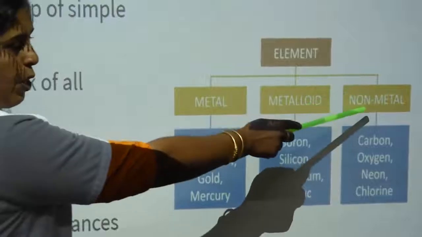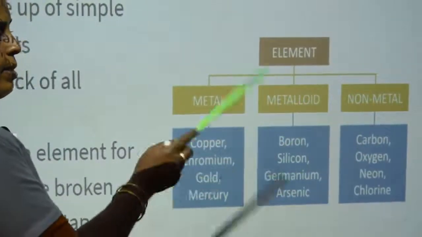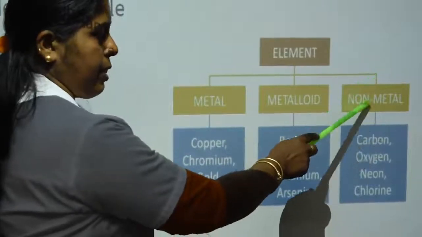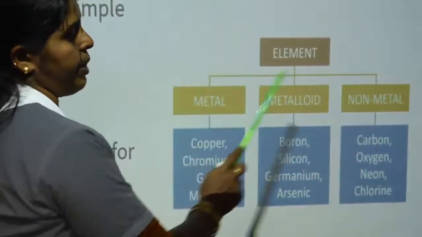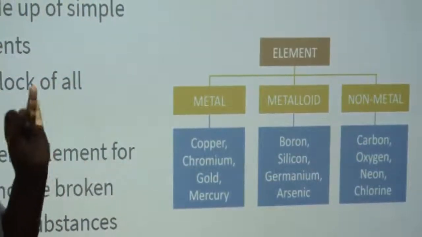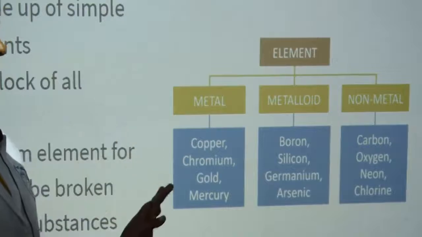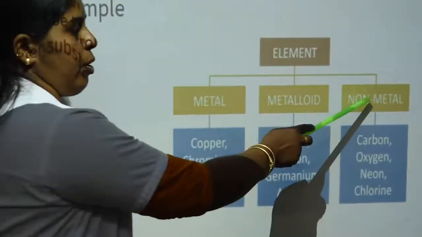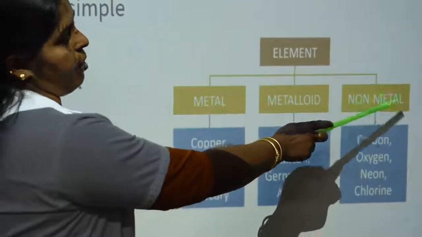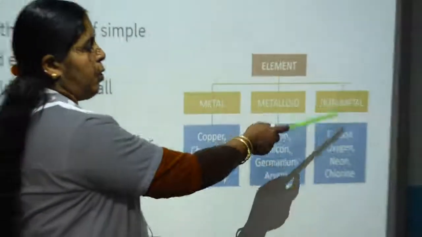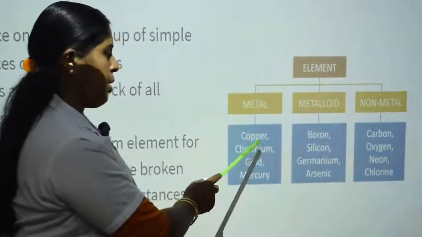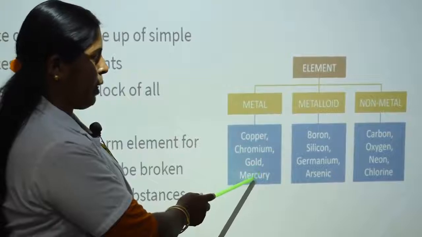Next, non-metals. The substances that exhibit properties other than those of metals are known as non-metals. They are not malleable, they are non-ductile, they do not conduct electricity and heat, and they are not sonorous. Elements exhibiting such properties are known as non-metals. Non-metal examples: carbon, oxygen, neon, chlorine. Metal examples: copper, chromium, gold, mercury.